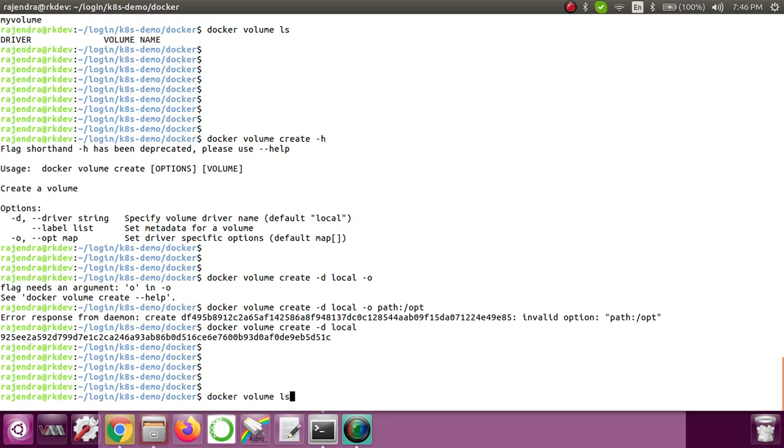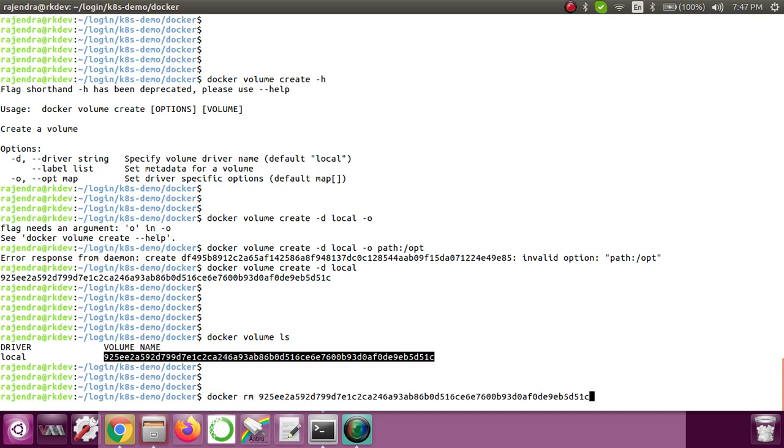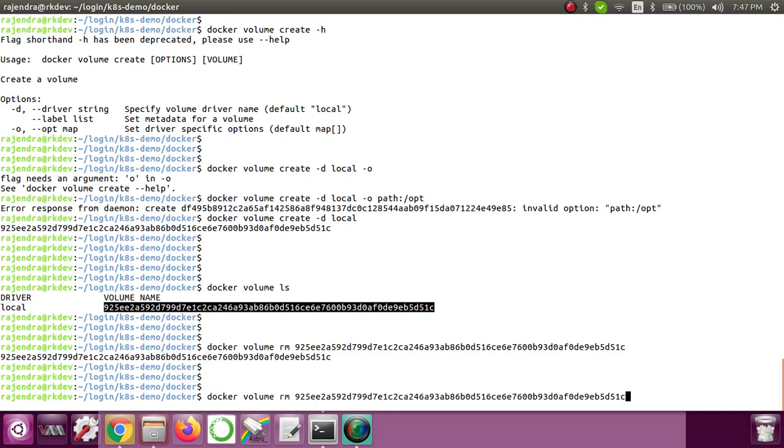If you want to list out that volume, we have an ls command. You can see that the volume got created, okay? The volume name is something like this. So I want to create a volume with some specific name, and that is the reason I'll first delete this volume. So let me do this, docker volume rm, and then I'll give this id. You can see that it got removed.